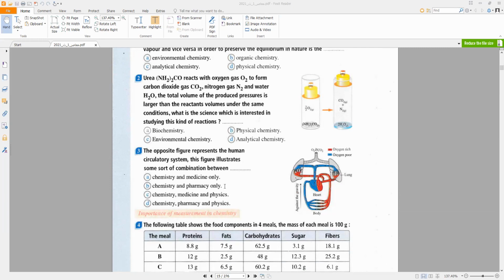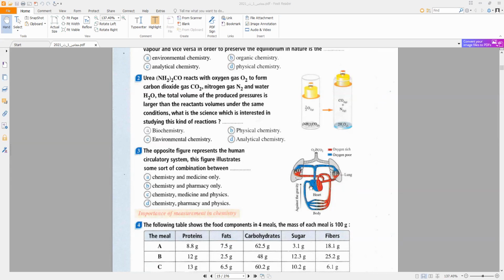Number three: the figure represents a human circulatory system. This figure illustrates a combination, as shown in the figure. Circulatory system means medicine. Against the gravity, this means a branch of physics. So the relation is chemistry, medicine, and physics.